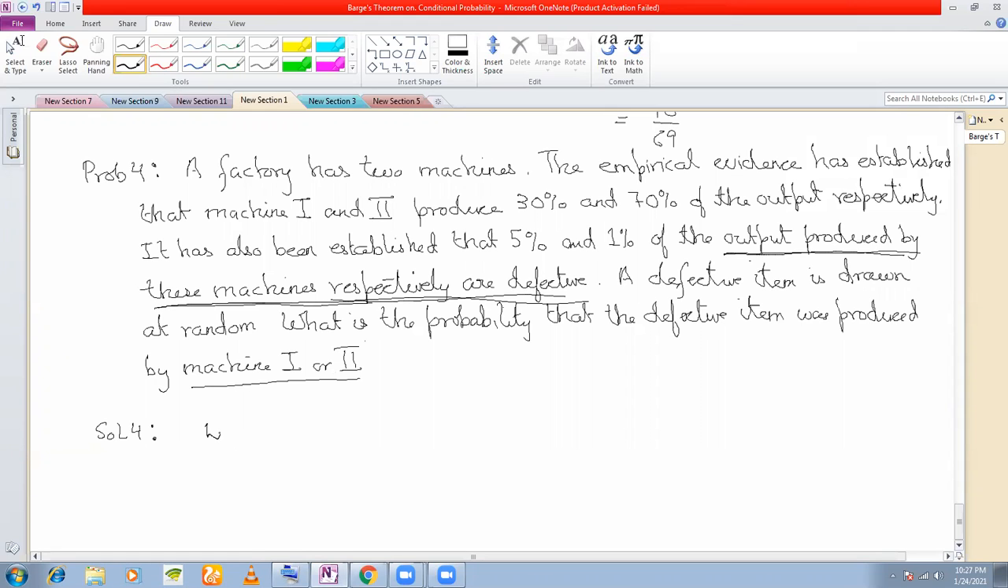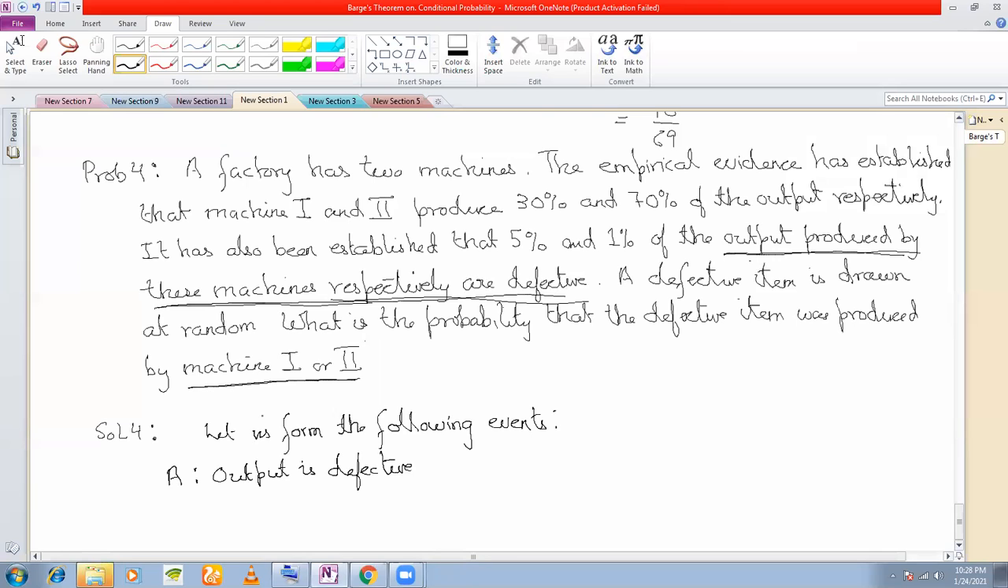Okay, so let us form the following events. First event is a given event, that the output is defective. This is the given event. Now the next sentence is: a defective item is drawn at random. Now look at the question: what is the probability that the defective item was produced by machine 1 or machine 2? There are only two machines.